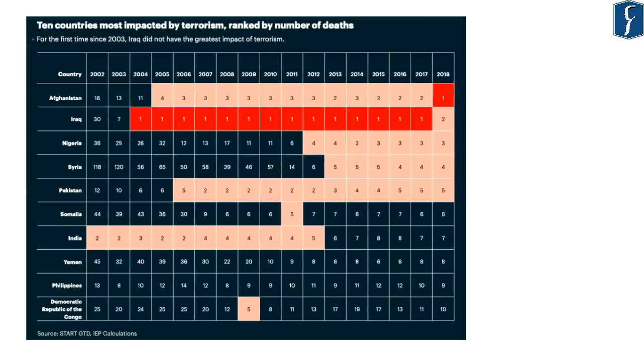This report highlights the 10 countries most impacted by terrorism, ranked as per the number of deaths. These countries are Afghanistan, Iraq, Nigeria, Syria, Pakistan, Somalia, India, Yemen, Philippines, as well as Democratic Republic of Congo. This ranking is as per the number of deaths due to terrorism.